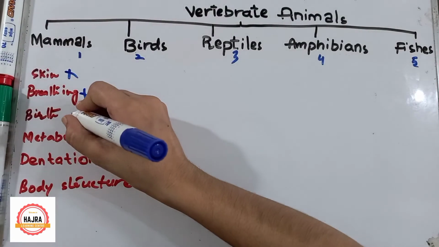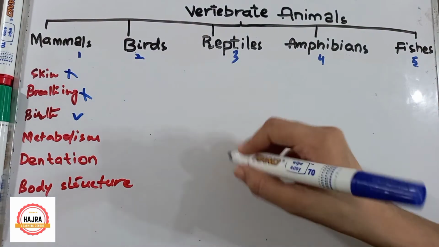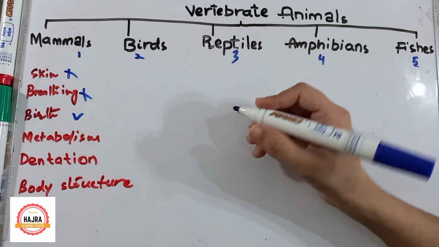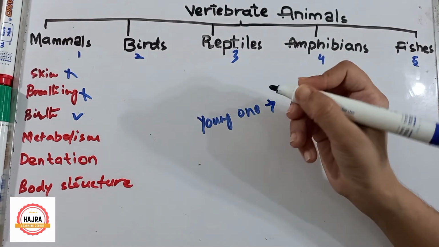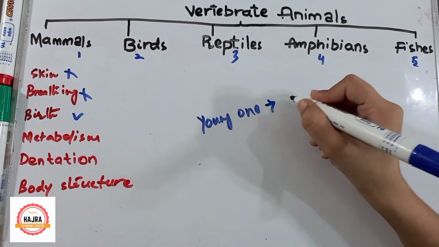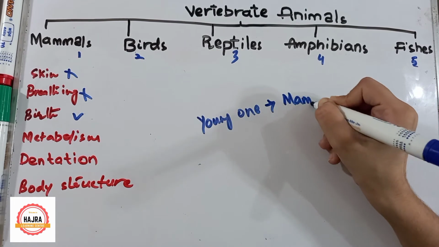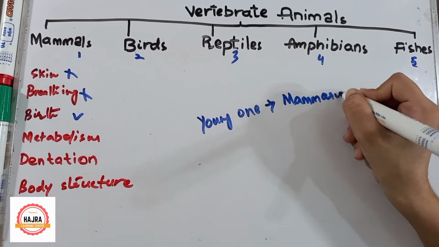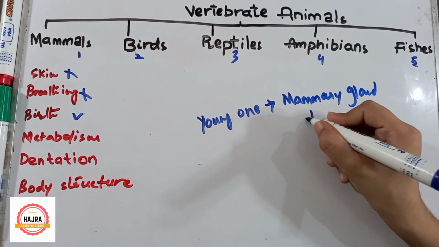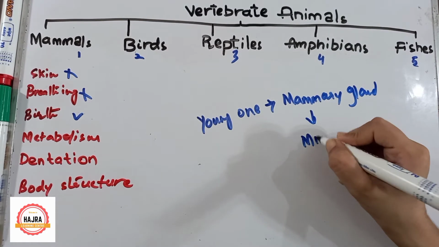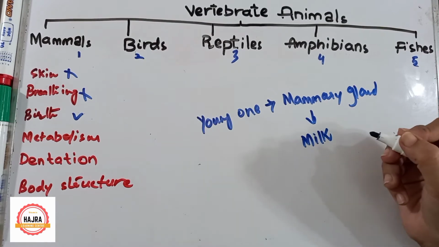Now let's talk about birth. Mammals produce young ones. As they produce young ones, they have mammary glands. Mammary glands are the glands which secrete milk. So mammals feed their young ones with milk.